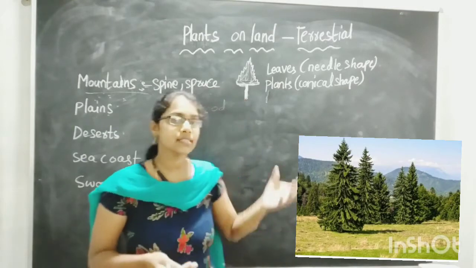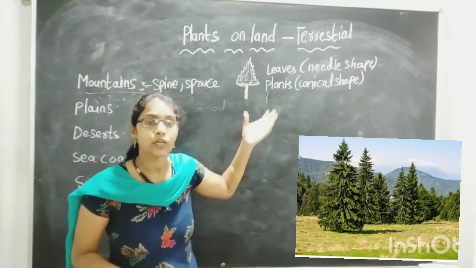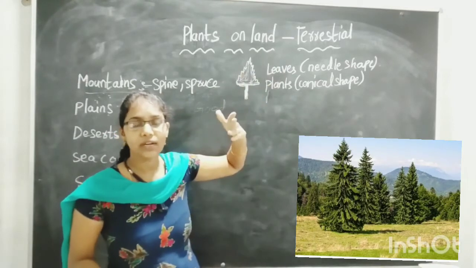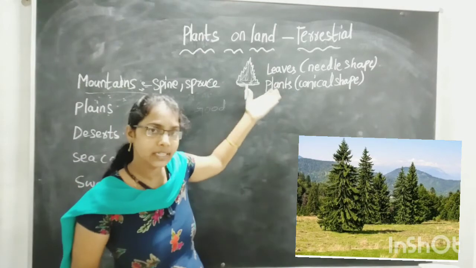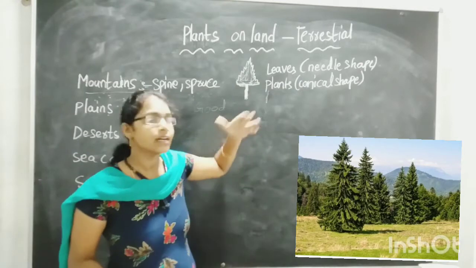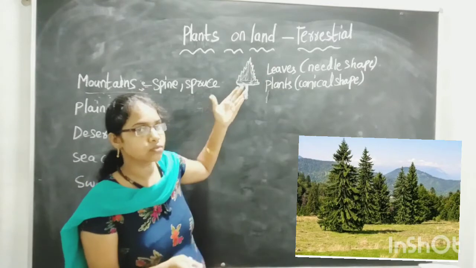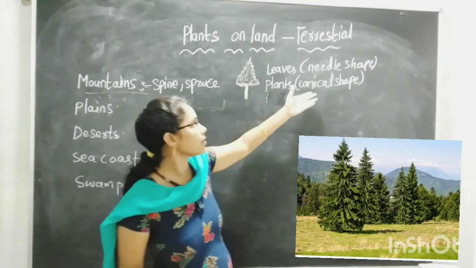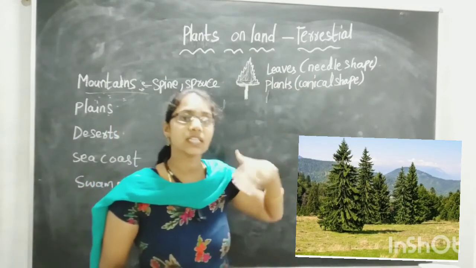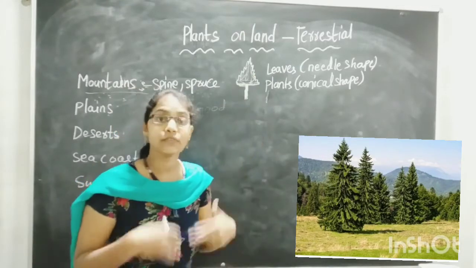So to avoid this, these trees are in conical shape, and the leaves are in needle shape. So what will happen if the snow falls? The snow will not remain constant on the tree. The leaves which are in needle shape will remove the snow, and the snow will fall downside. This conical shape of the plants helps the plant to deposit the snow, unless to remain on the plant. If it remains on the plant,